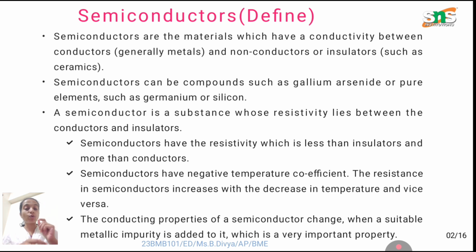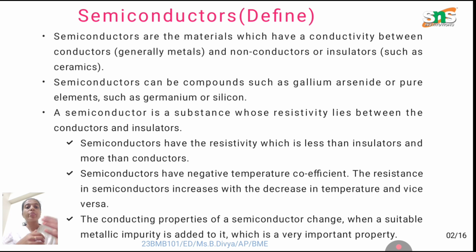The resistive point is important for semiconductor materials. Semiconductors have resistivity which is less than the insulator and more than the conductor. If it is more than the conductor, the electricity will pass through, and if it is less than the insulator, it will not conduct electricity. The value will be much lower than the insulator and higher than the conductor.